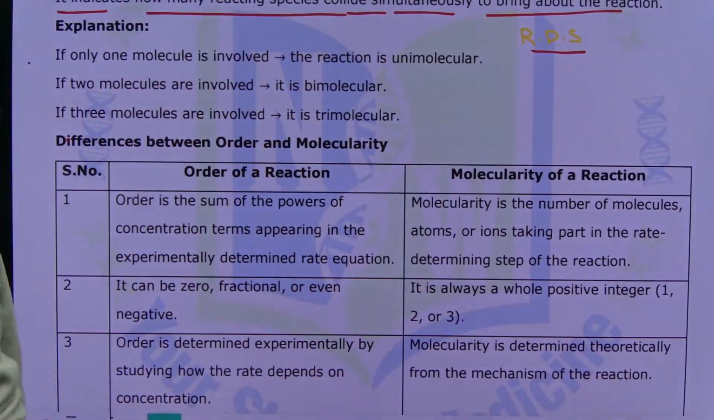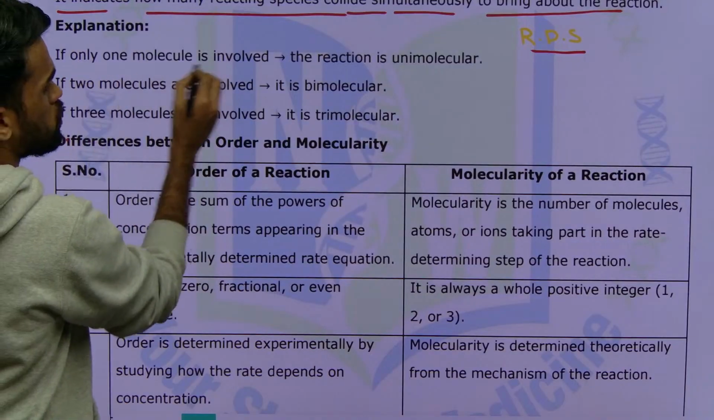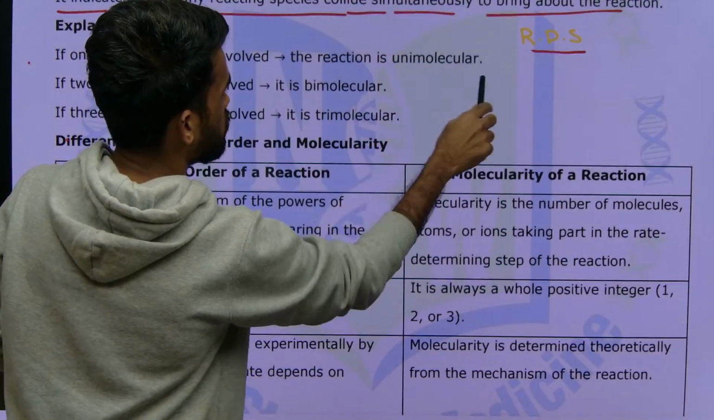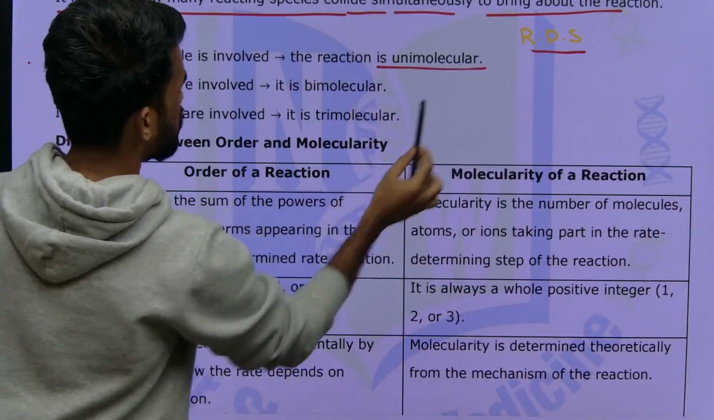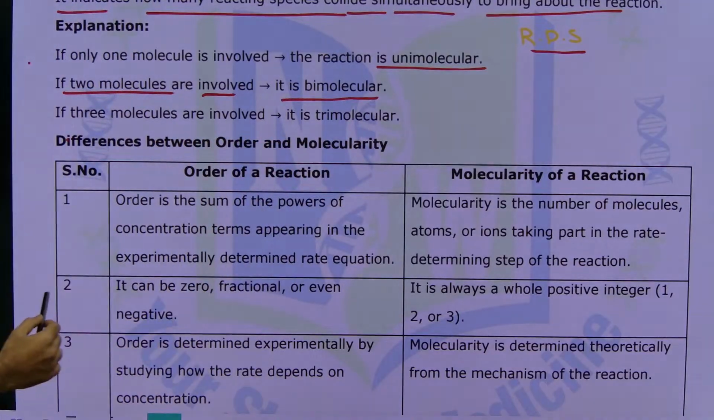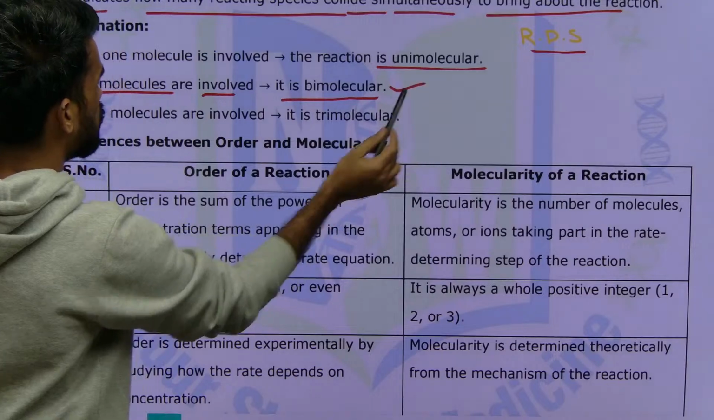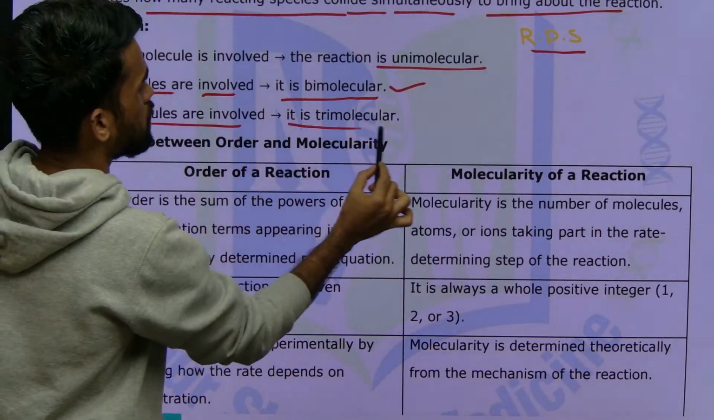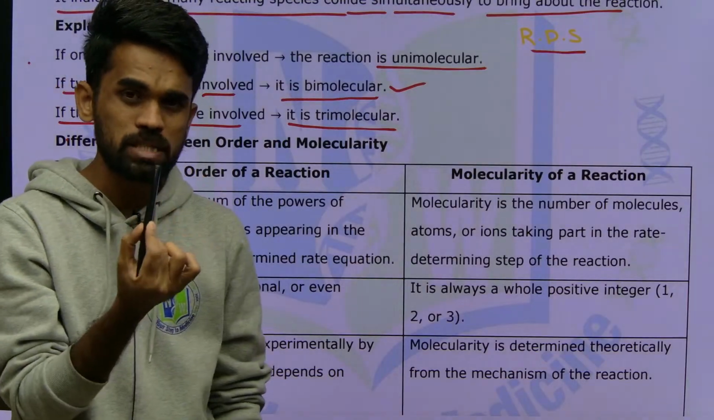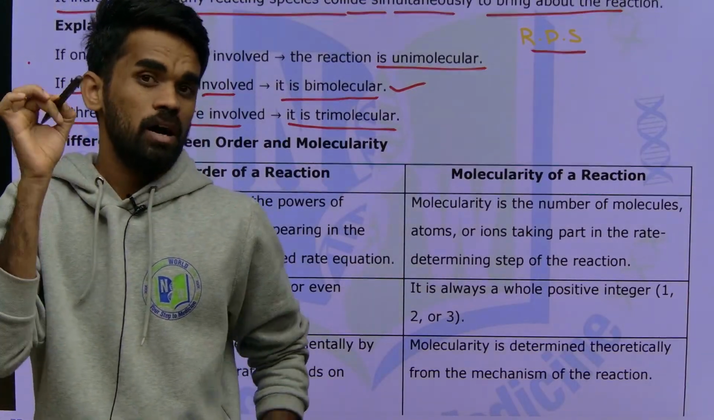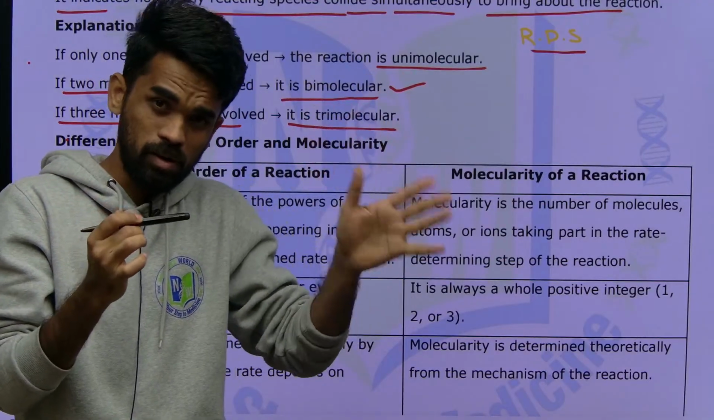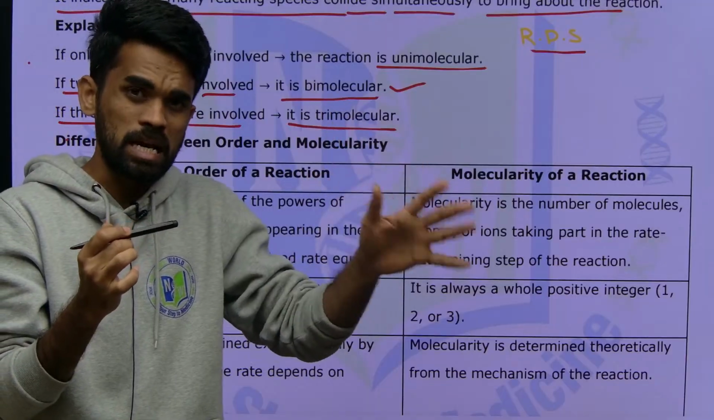If only one molecule is involved in the collision, you can say this is a unimolecular reaction. If two molecules are involved in that collision in the rate determining step, you can say it is bimolecular. If three molecules are involved, trimolecular. Depending upon the number of reactant molecules or ions involved in the rate determining step, we can say whether it is unimolecular, bimolecular, trimolecular, like that.